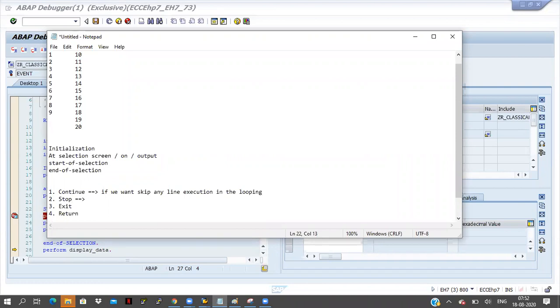If you write the stop keyword in your program, it will skip all the lines in the current event, and the cursor will go to the next event. So it will skip all the lines in the current event.